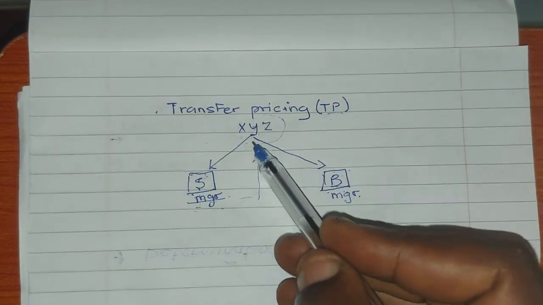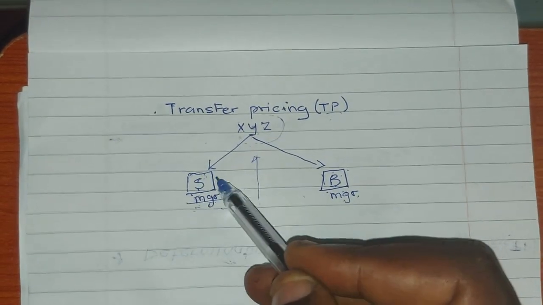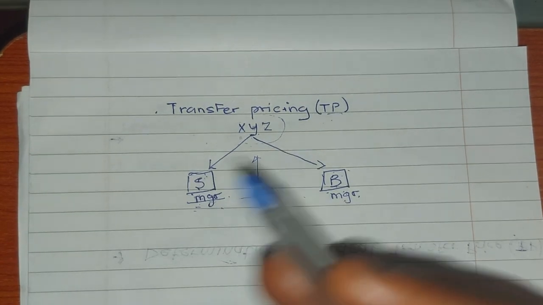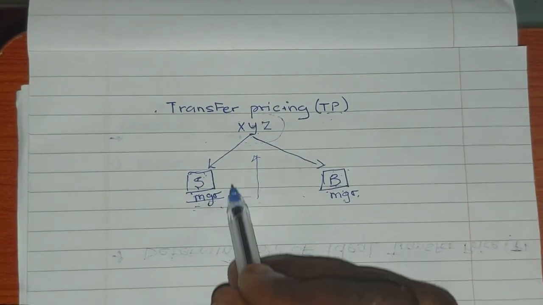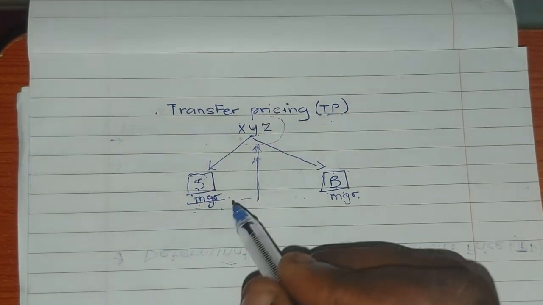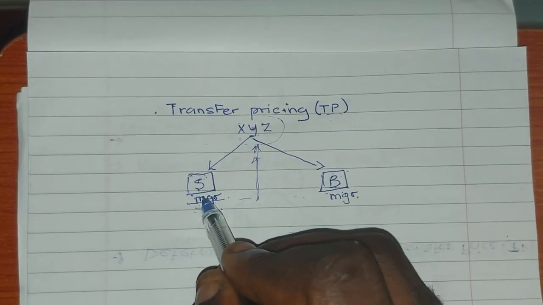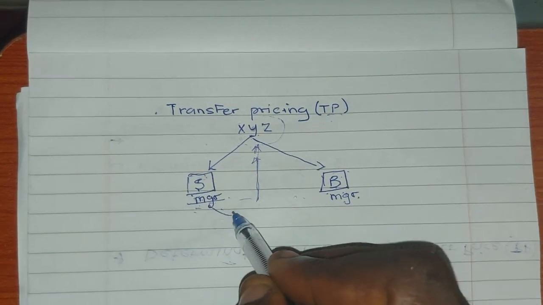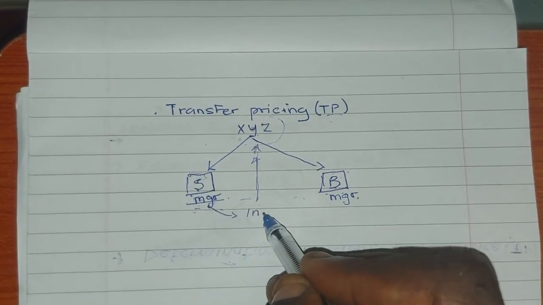So they are given the autonomy, the freedom to run the division as if it belongs to them, but their decisions will always be tailored to the company's objective.